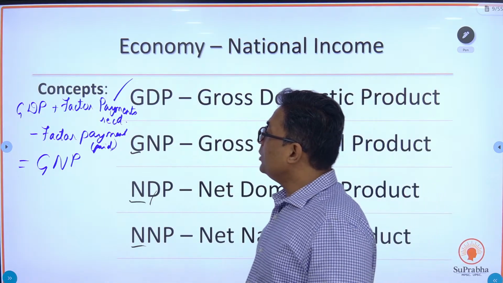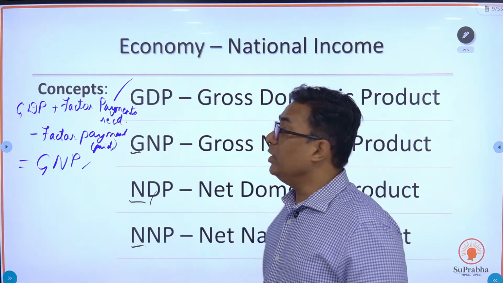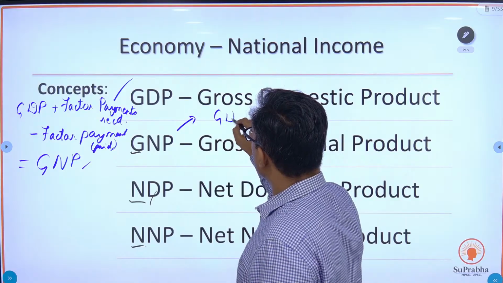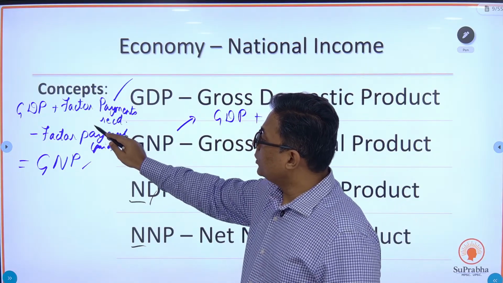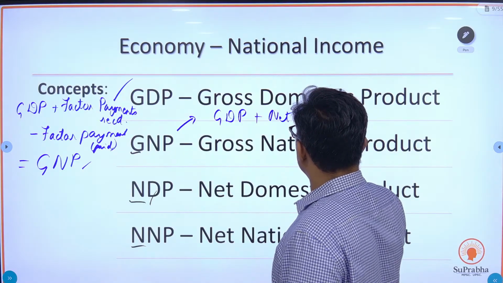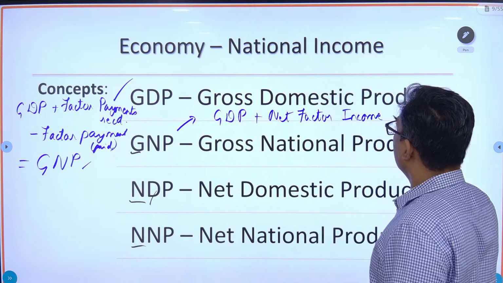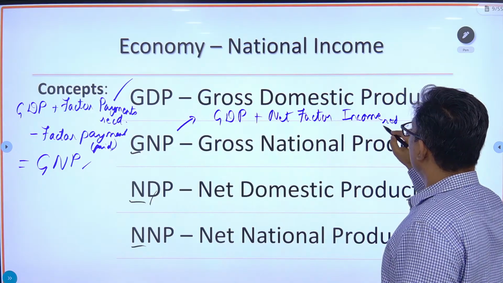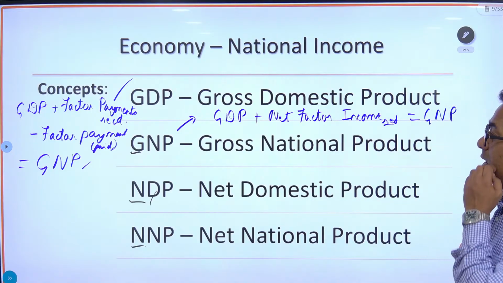GDP plus factor payments received minus factor payments paid, that is going to be the GNP. In short, you can say GNP is equal to GDP plus the difference between the two, factor payments received and factor payments paid, the net factor income the country receives. Okay, that is going to be GNP.